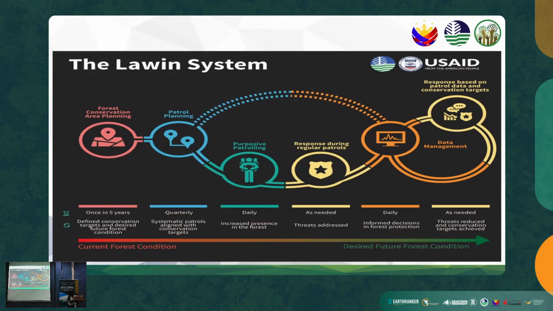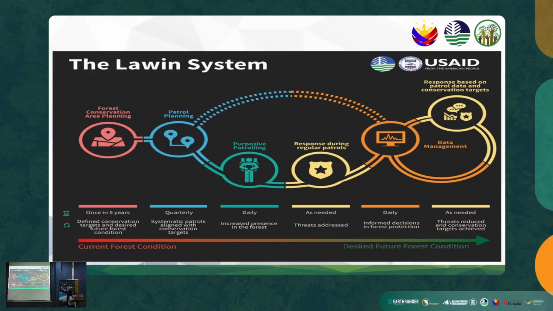Next is the purposive patrolling, which maintains the regular field presence to gather observations on threats, forest conditions, and biodiversity. During patrols, immediate response actions are undertaken following enforcement protocols to address the threats observed. There are 16 threats identified in Lawin.